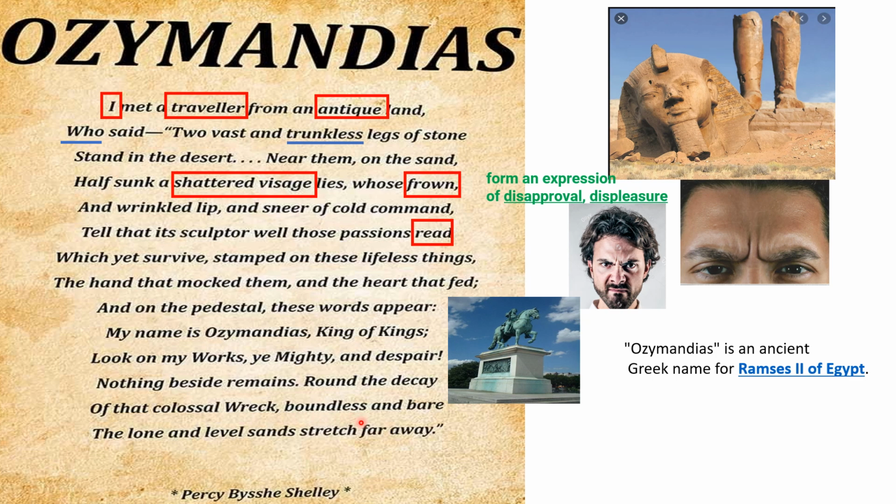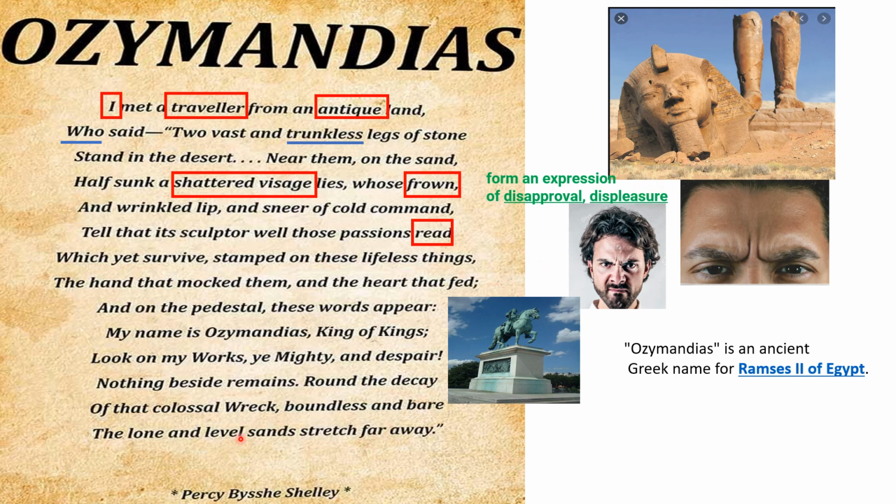Boundless means there is no end for the desert, and it is bare. Nothing is there. Not a single sign or a symbol of a kingdom is there. The lone and level sands stretch far away to whatever distance you can see, only emptiness is there. All those huge, mighty things which made Ozymandias very popular were completely destroyed and faded into history. Only the broken statue with those expressions remains.